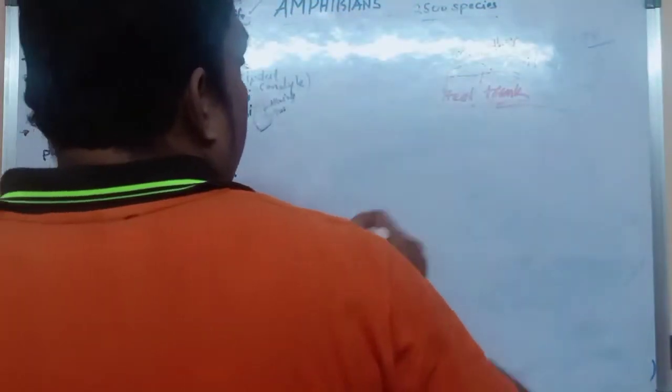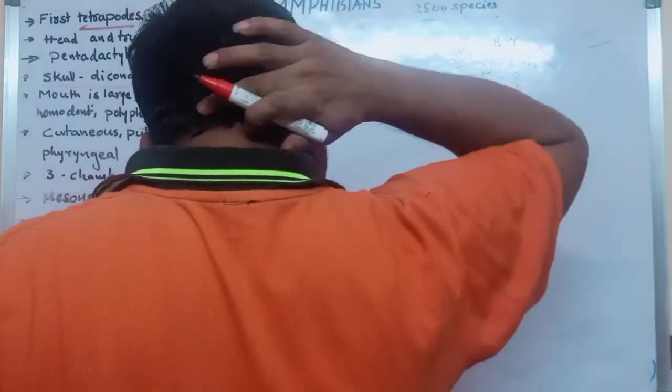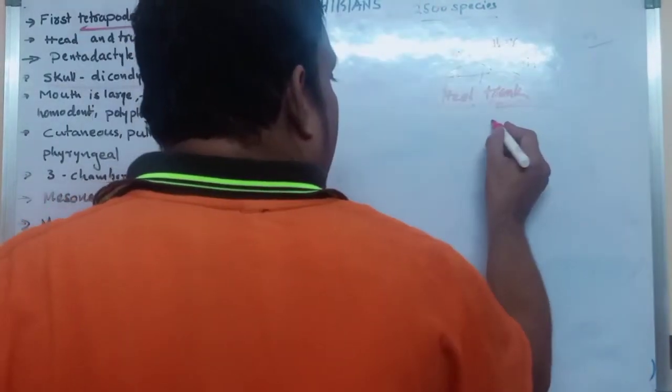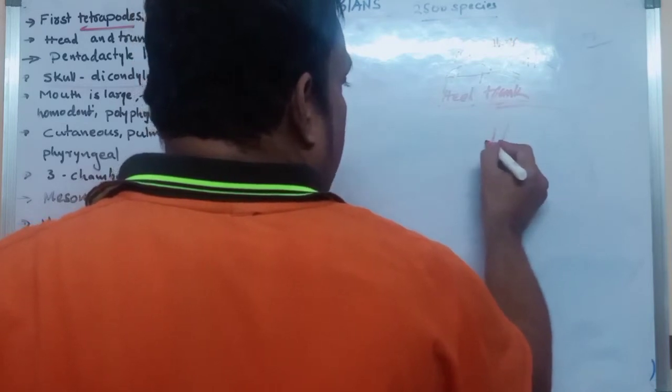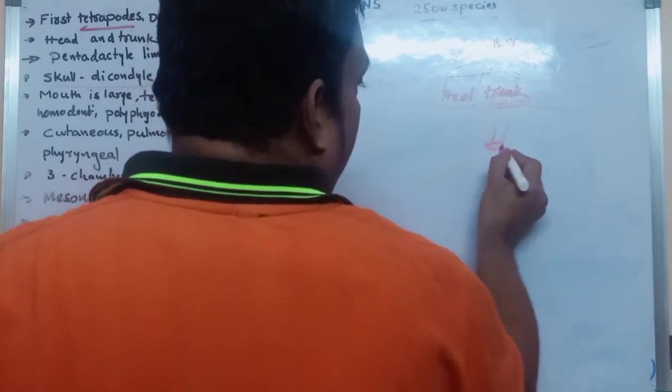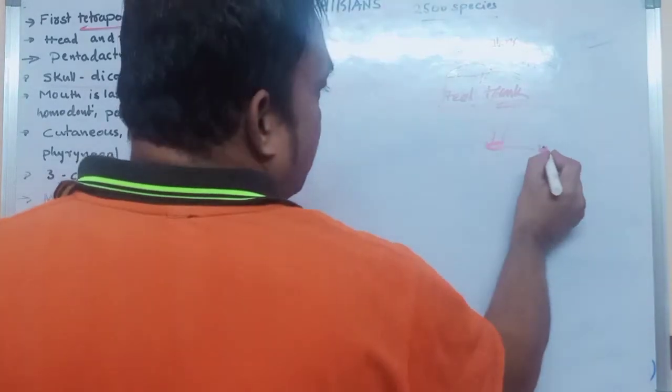At the back of the skull, two occipital bones are there. Two occipital bones are attached with what? The vertebrae.